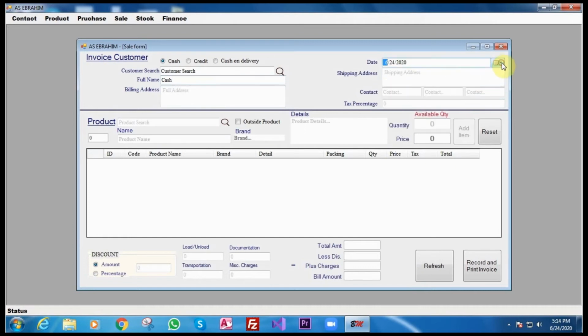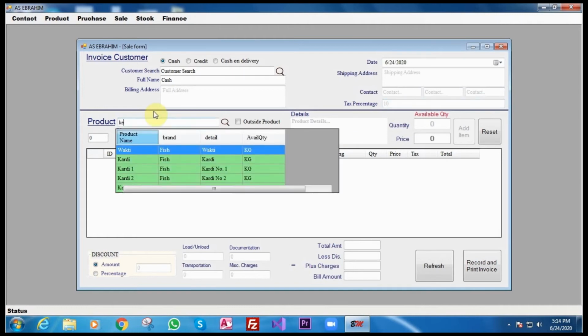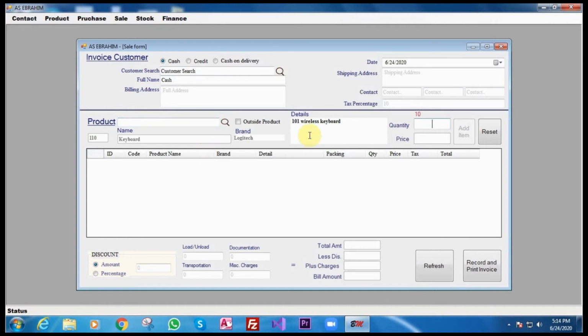Date you can select here. And if there is any tax, I'll say tax is 10%. Okay, that's fine. Now I'll search for keyboard here. The 10 quantity available. If no quantity is available, it will not continue to add in the basket. So I will minus 2. I will buy 2, because it's a sale. I will sell it for 325, and 10% is a tax.